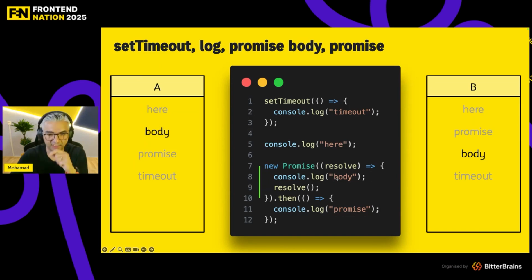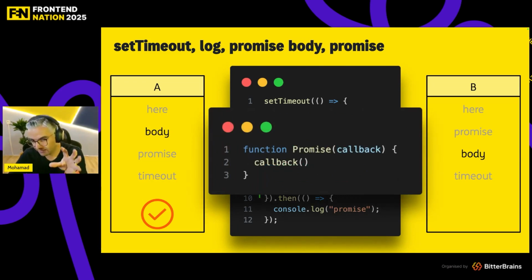When does the body log happen? As you know, our answer from before doesn't change. Here, promise, timeout. But where does body come? The body log would happen right after here. Why? Because the new Promise constructor runs the callback function immediately.